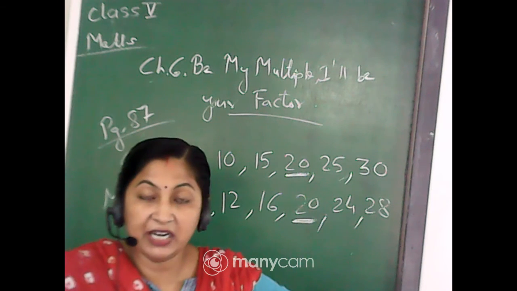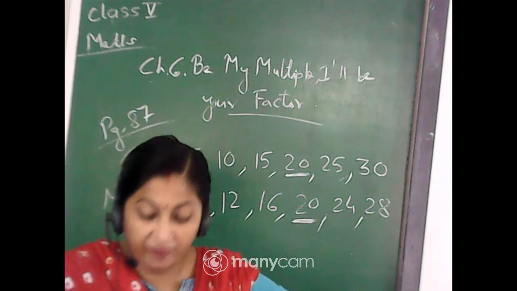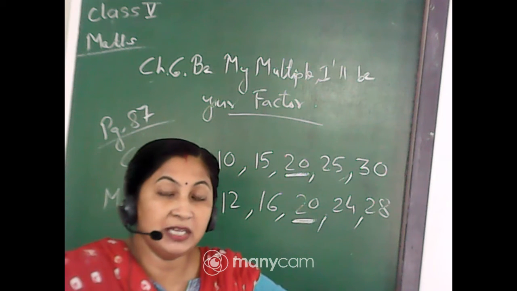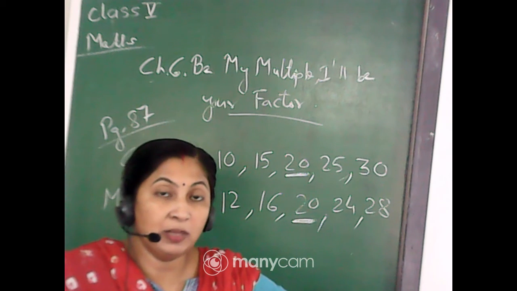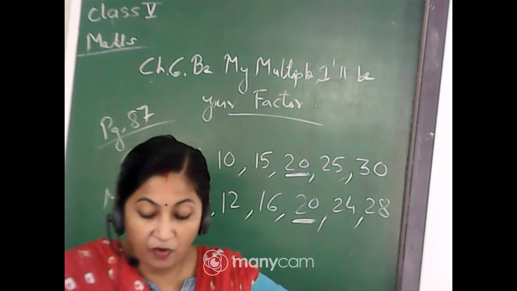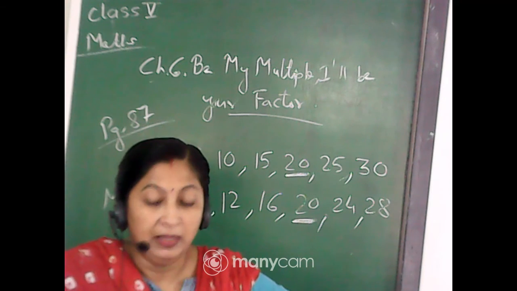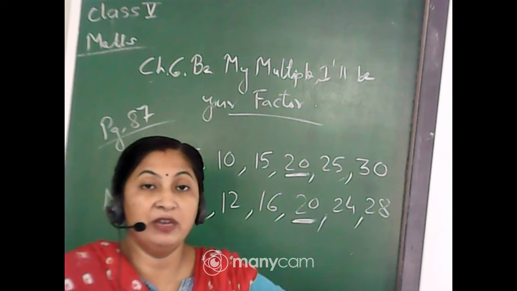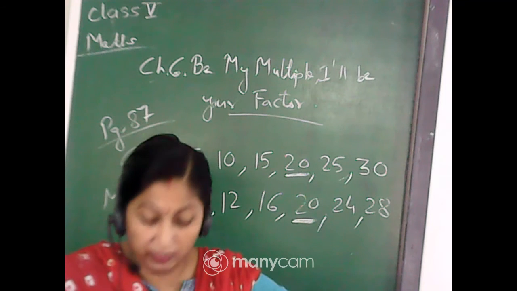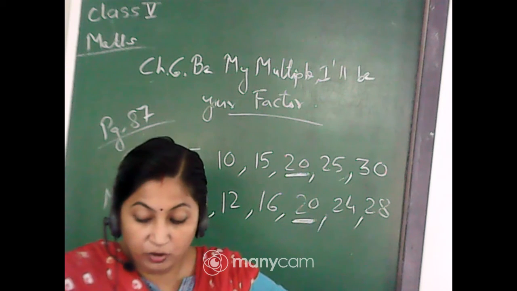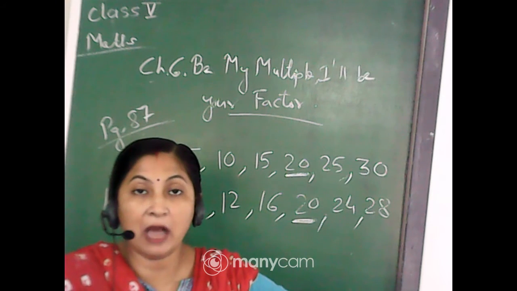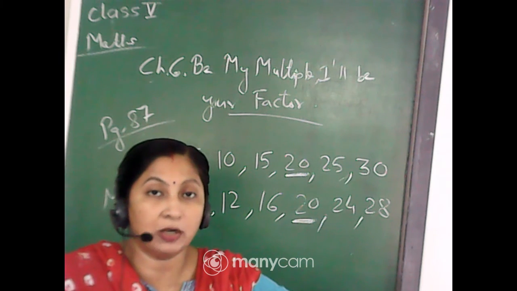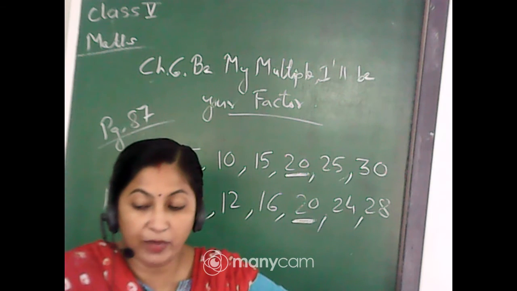And the numbers which are divisible by 4, it will be starting from 4. That means you have to just mark a dot, the numbers or the multiples of 4. So 4 ones are 4, you will give a dot. Then 4 twos are 8, so again you will give the second dot in 8, the blue dot. Then 4 threes are 12, so in 12 again you will give the dot. Like this way you will count the multiples and you will give the dots. It is very easy and very quick.